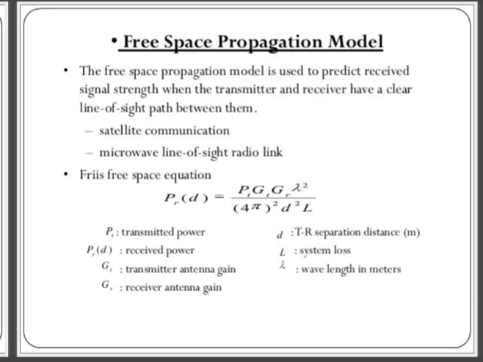The free space equation is given here, where PT is transmitted power, PR is received power, GT is transmitted antenna gain, GR is received antenna gain, d is the TR separation distance, L is system loss, and lambda is wavelength in meters.